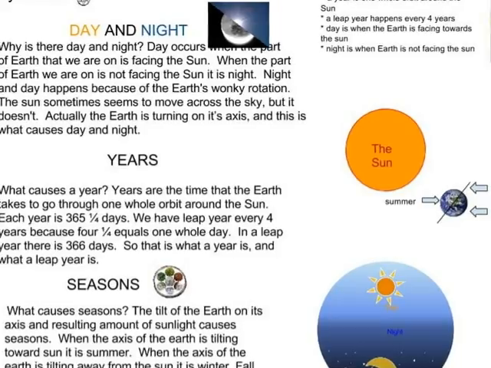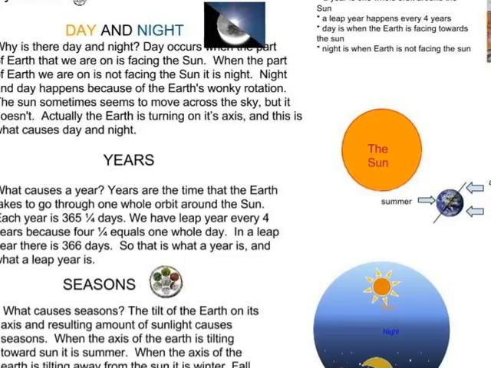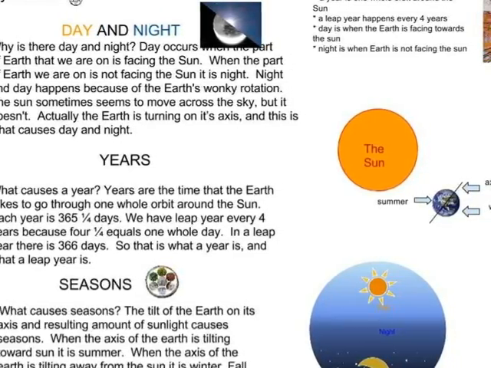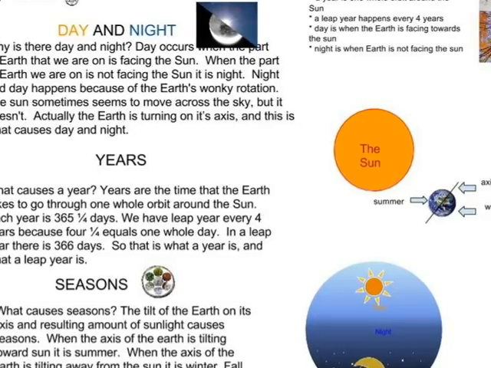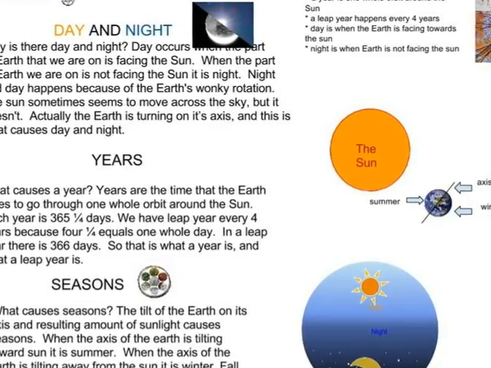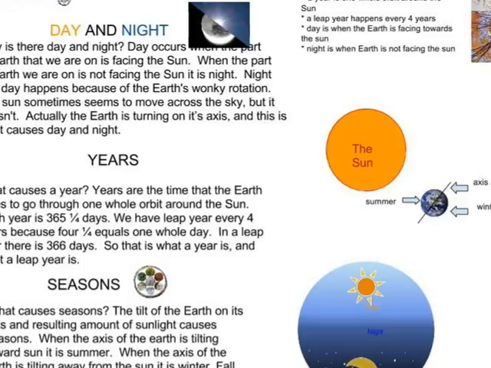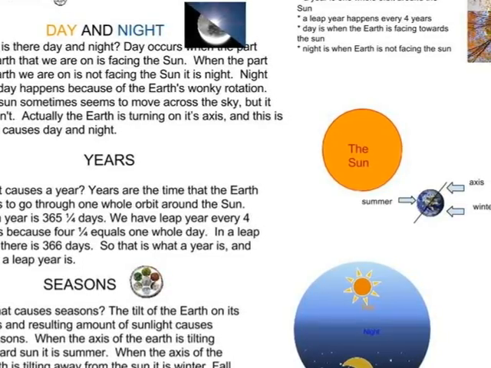Day, Night, Seasons, and Years by Jacob. Day and night. Why is there day and night? Day occurs when the part of Earth that we are on is facing the sun. When the part of Earth we are on is not facing the sun, it is night.